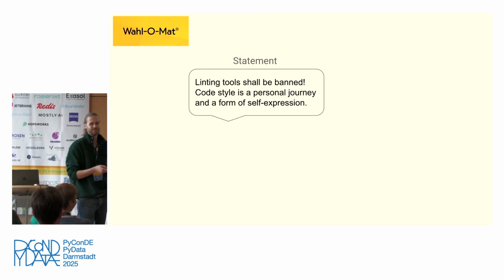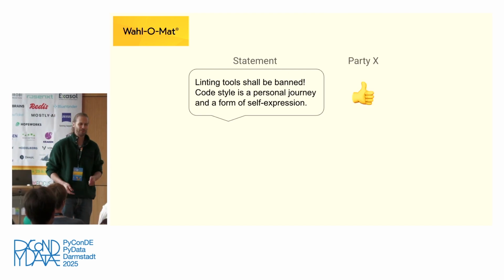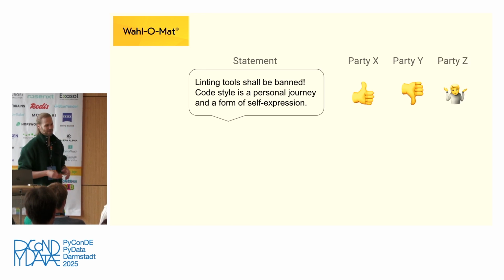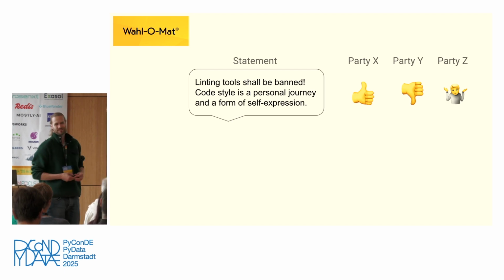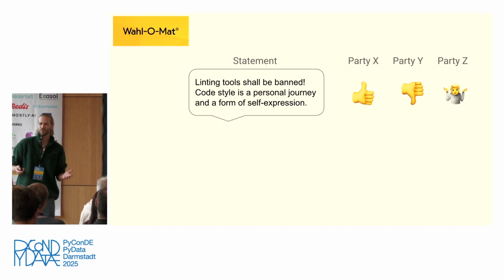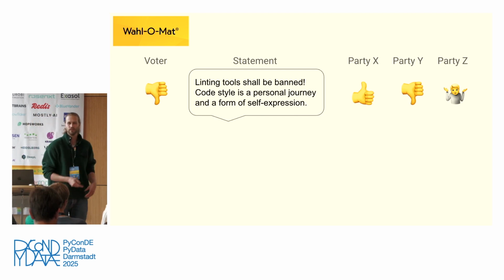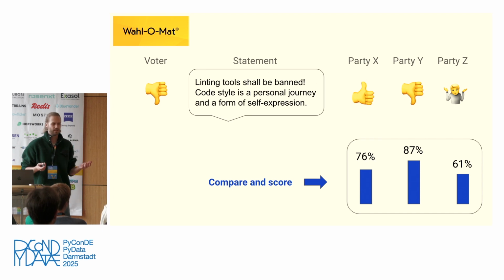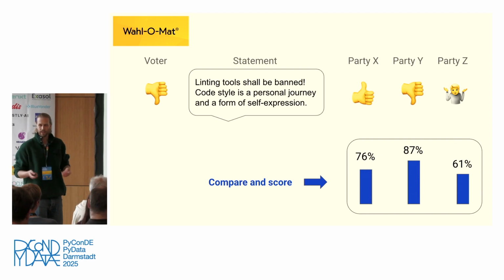And this statement is then presented to all the different parties, right? So party X might say, yeah, wipe code away. Party Y is against it. And party Z is like, what the hell is a linting tool? And you have several of these statements. And then as a user, you can go to the Wahl-O-Mat website. And you can also give your opinion on the different statements. And in the end, you can compare all your statements and what you chose with the parties. And for each party, you get kind of an alignment score. And this is great, right?